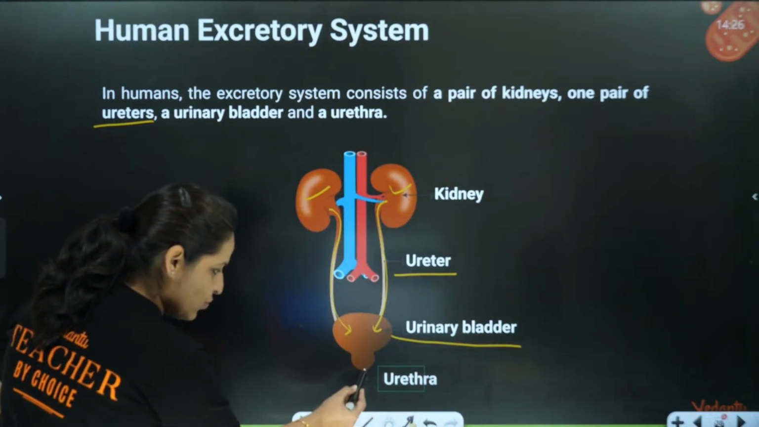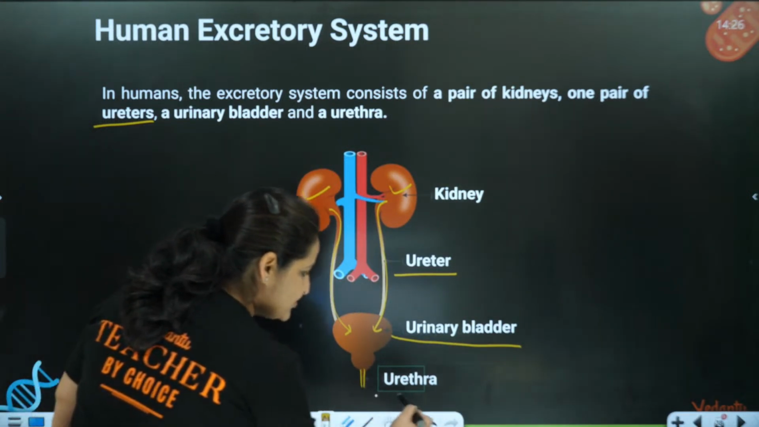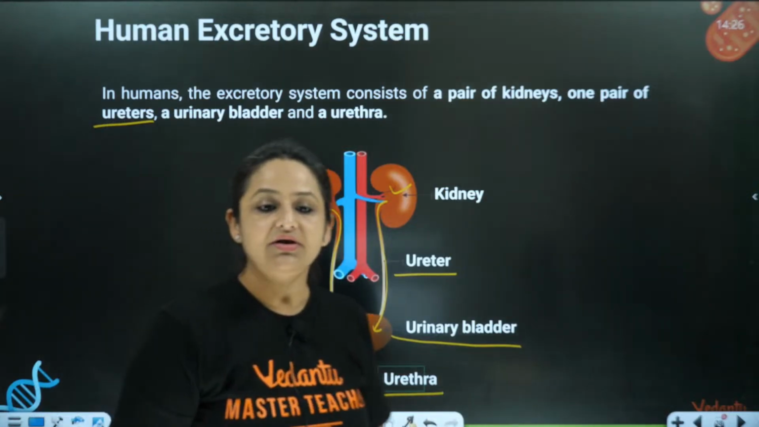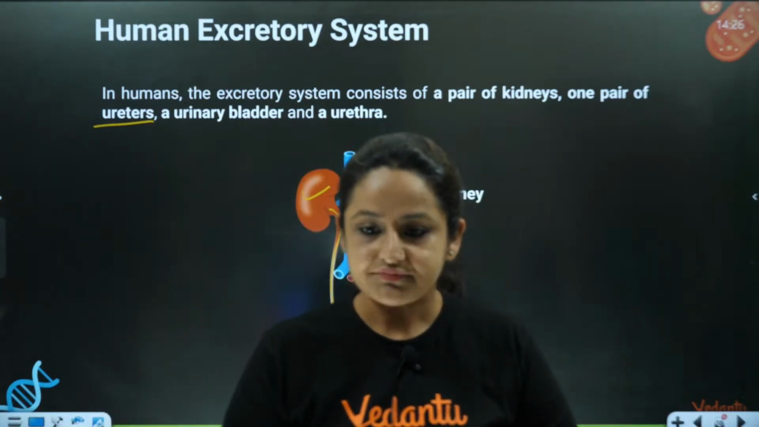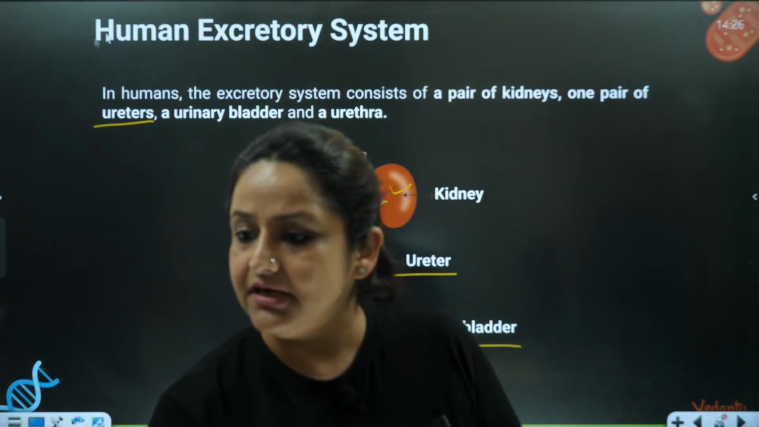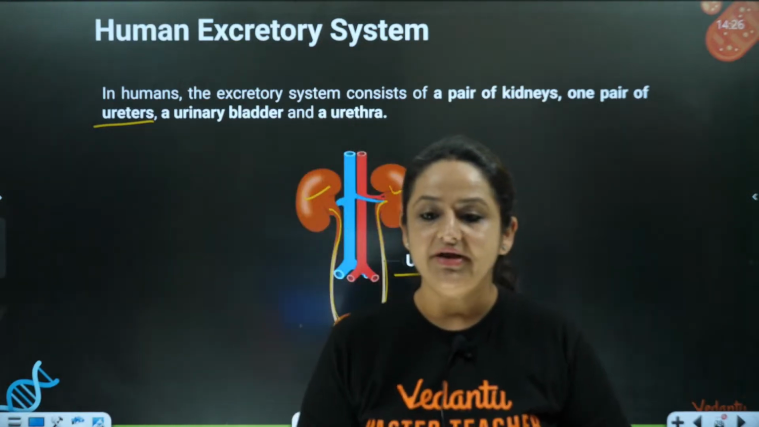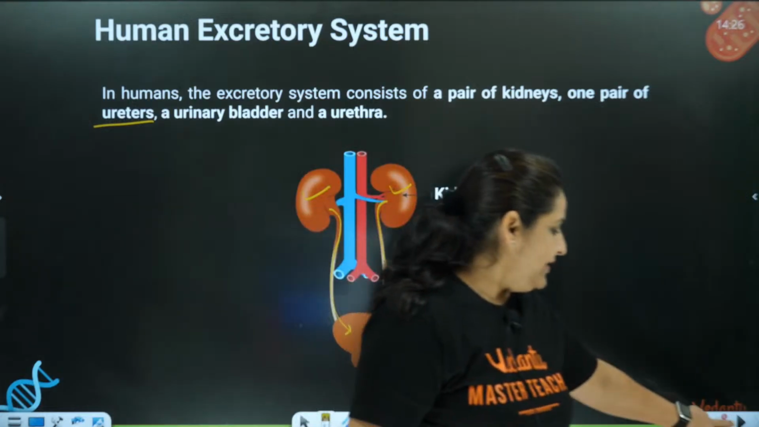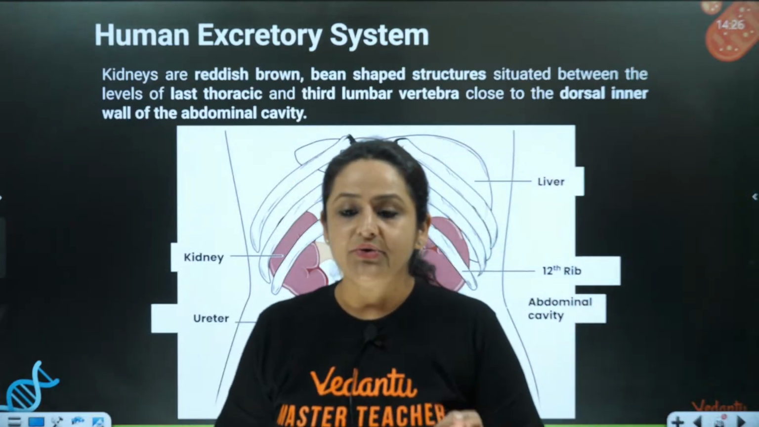And then there is one short tube which carries the urine out of the body, that is called the urethra. Okay, so this is the human excretory system. Right, now let's come to the next part. We are going to talk about kidneys.